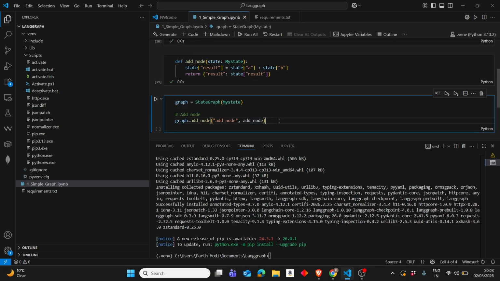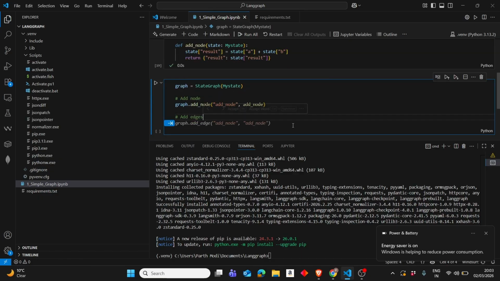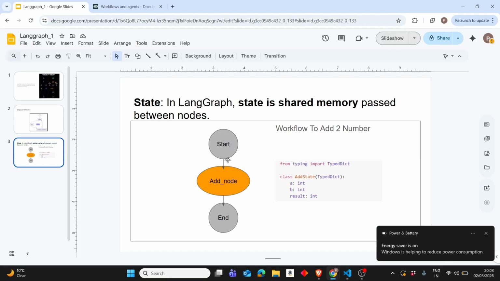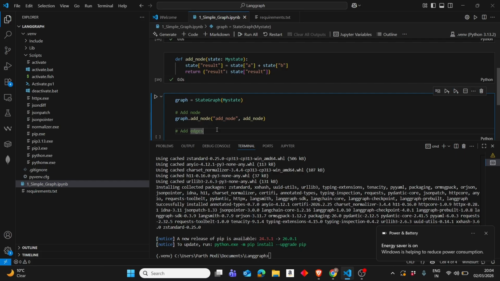So our node is added. Now, after adding node, we have to add edges. And for that, what we will need is start node first. So it should go from start, then add node to the end. So for that, we will need START and END. And that is also here from this module. So START and END. Now we have to connect.